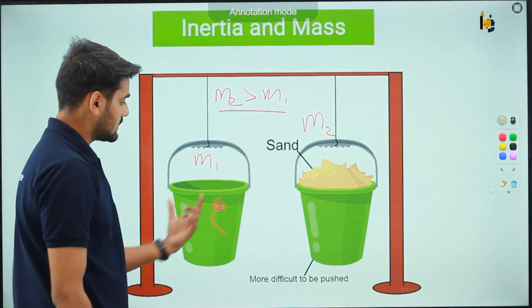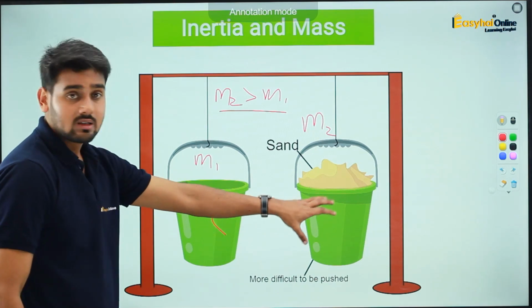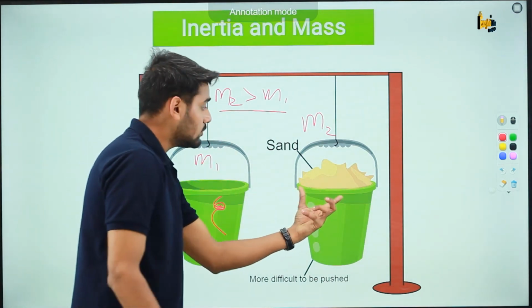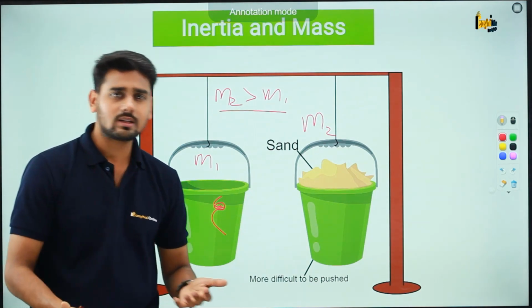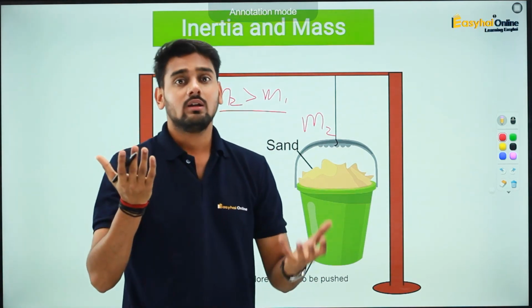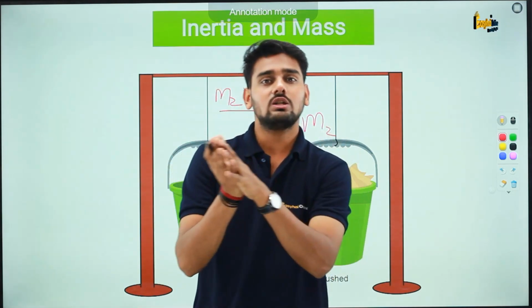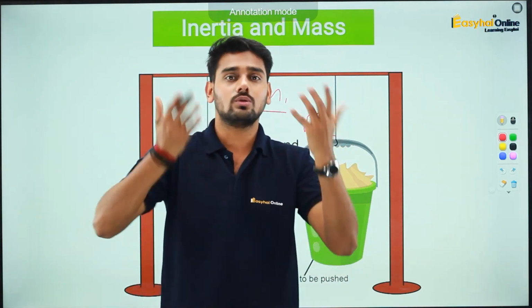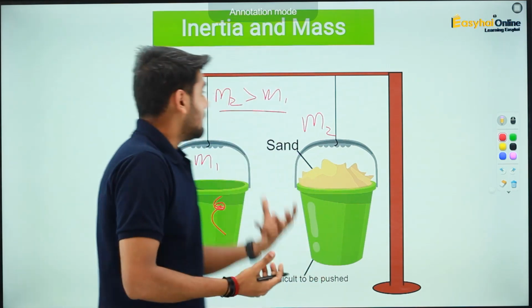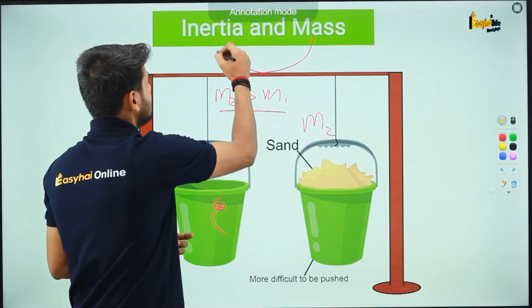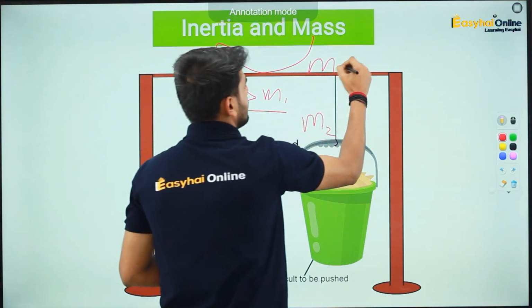Now, if M2 is greater than M1, I need to apply more and more force to change its state of motion. So as the mass goes high, the force required to change the state of motion of that object also goes up. As a result, we can simply say that mass is the measure of inertia.